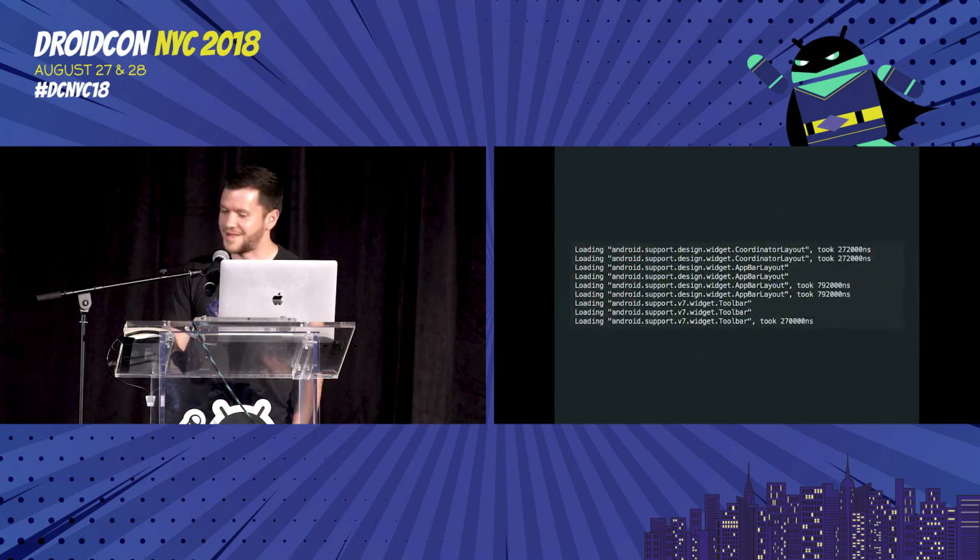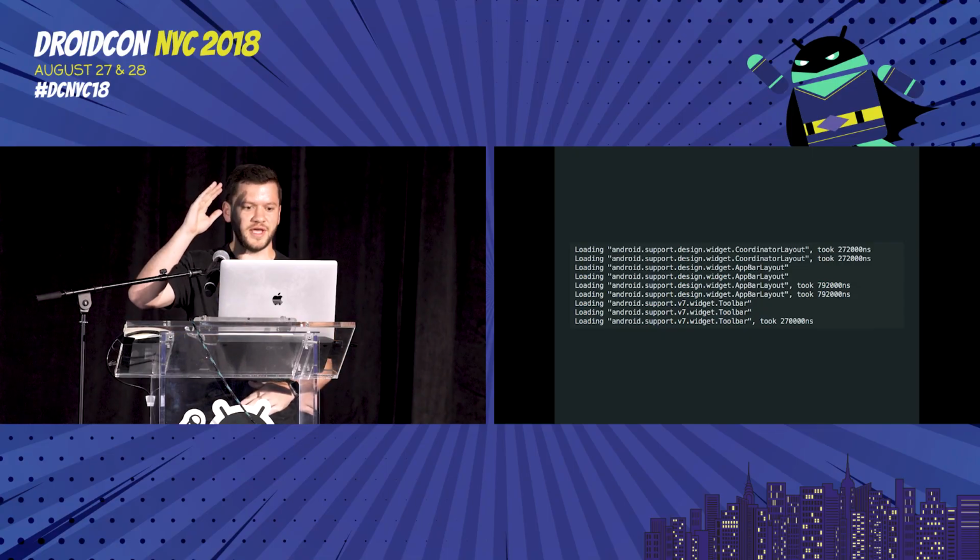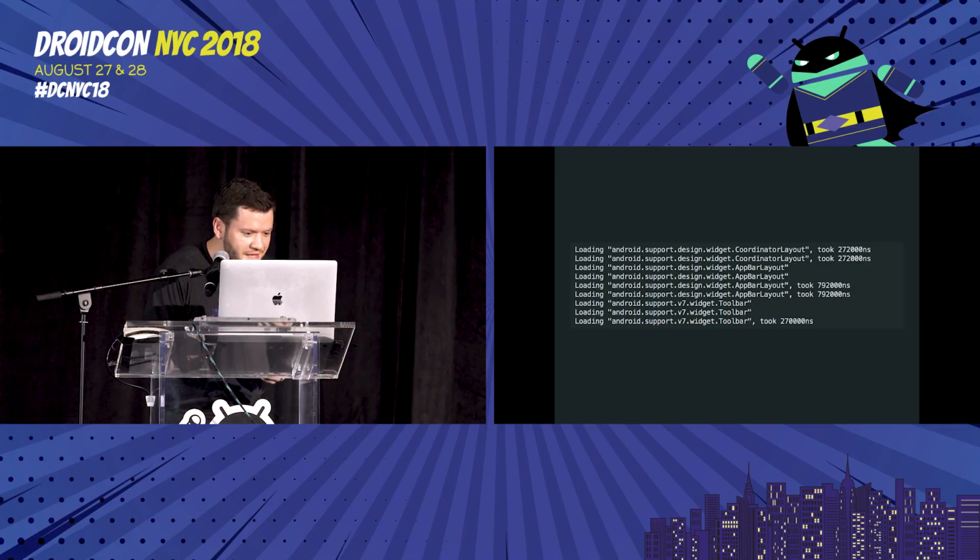There we go. I knew I was going to forget I put that animation in there. So now, as soon as we start up the app, we see all these classes coming through our logcat, and we've got this instrumentation working. And we've successfully basically hijacked the class loader of our application.